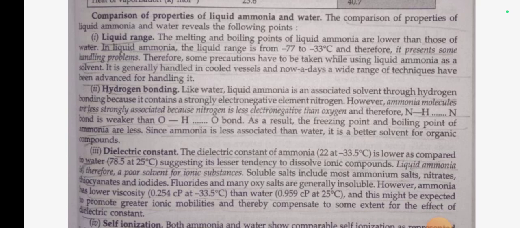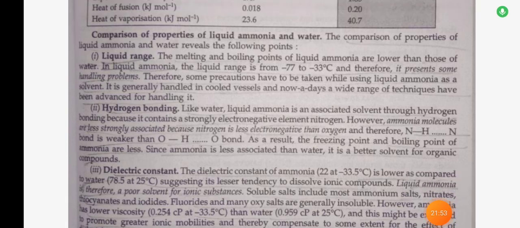Number 1. Liquid range. The melting and boiling points of liquid ammonia are lower than those of water. In liquid ammonia, the liquid range is from -77 to -33 degrees Celsius, and therefore it presents some handling problems. Some precautions have to be taken while using liquid ammonia as a solvent. It is generally handled in cool vessels, and nowadays a wide range of techniques have been advanced for handling it.